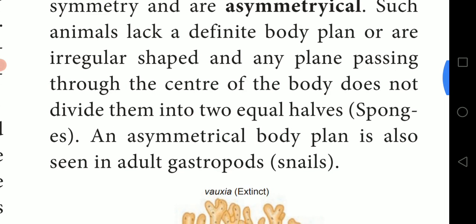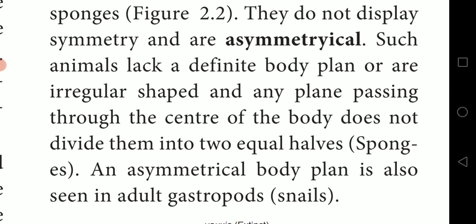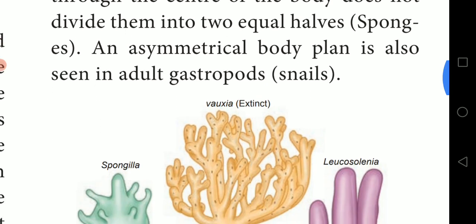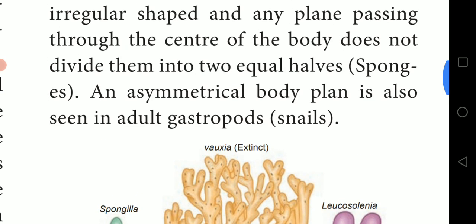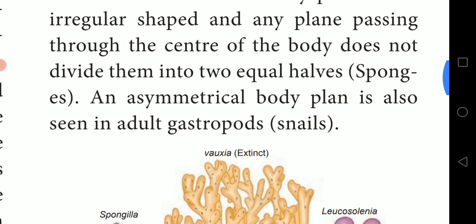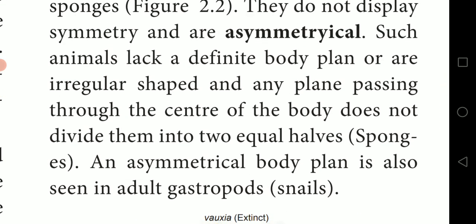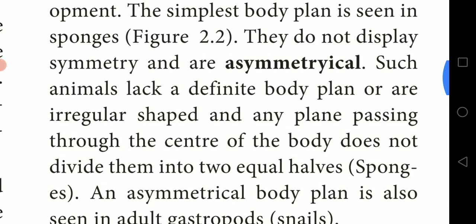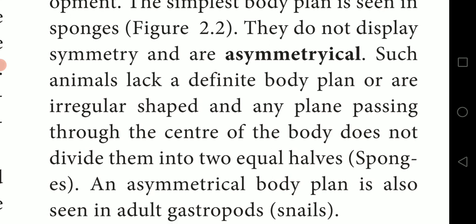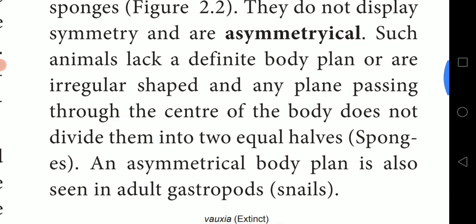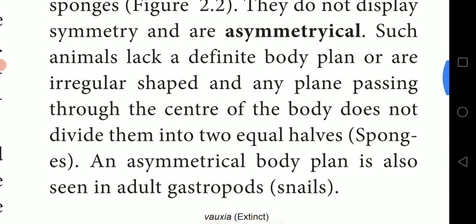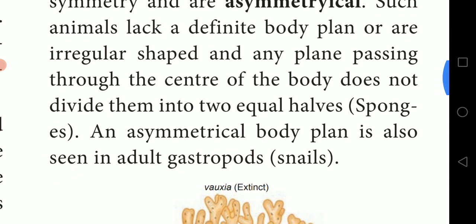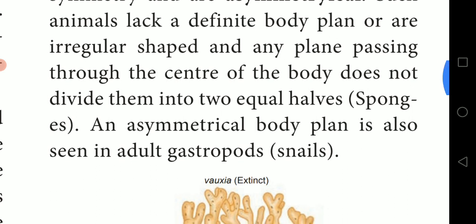They have given examples and explanations about asymmetrical animals here. Just draw one line, that's what they call a plane. Such animals lack a definite body plane or have an irregular shape, and any plane passing through the center of the body does not divide them into two equal halves.